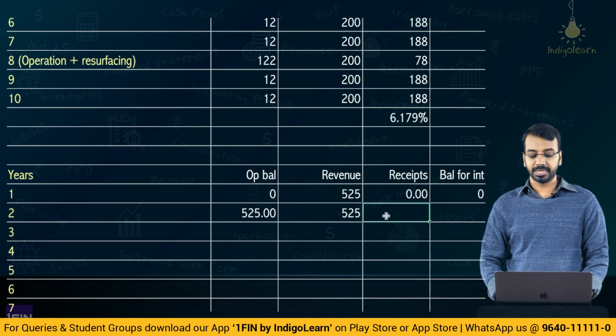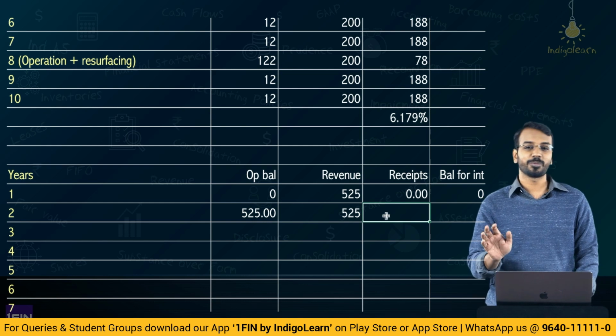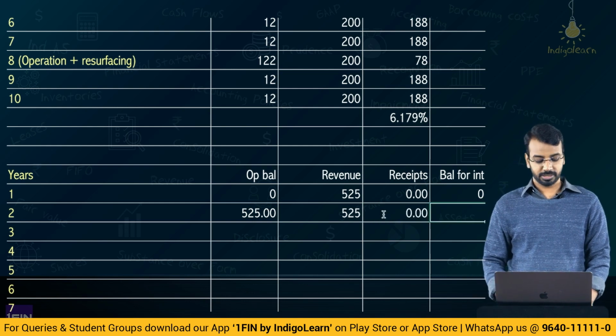Okay. How much is the receipts? In year 2, are there any receipts? Will the grantor pay something to us? Grantor will not pay anything to us. So, year 2 also no receipts, 0.